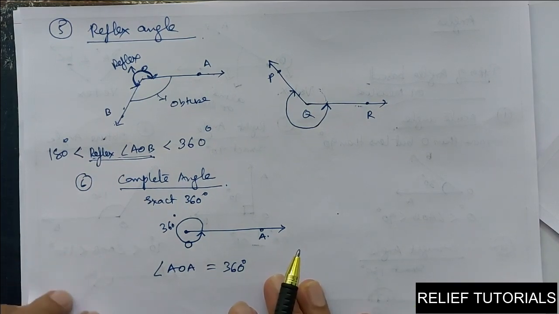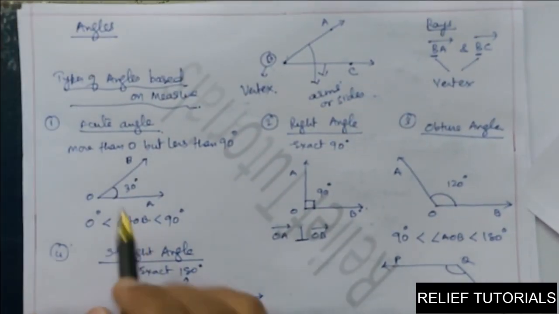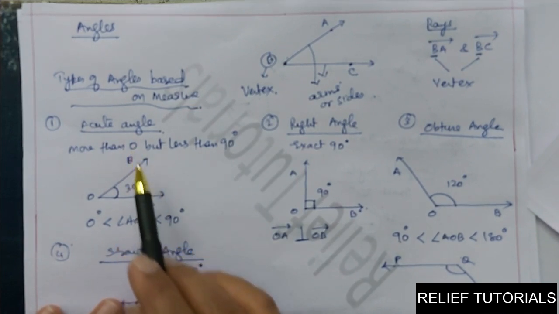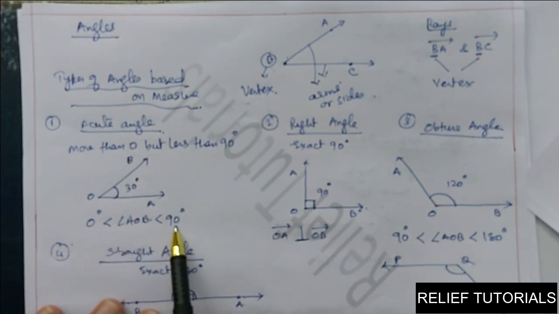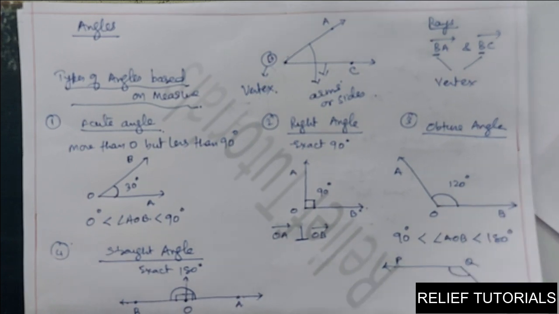So now we have seen types of angles. Once again I am going to recap all those angles. See here. First one, acute angle. Its measure is greater than 0 and less than 90. Exactly 90 is a right angle. More than 90 and less than 180 is an obtuse angle. Then comes straight angle. Exactly 180 degrees is called a straight angle.